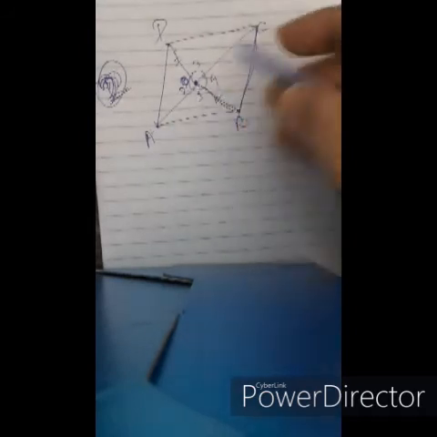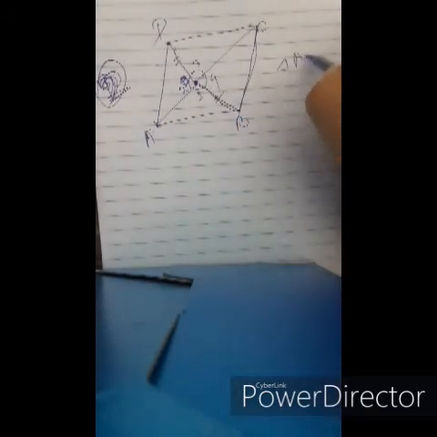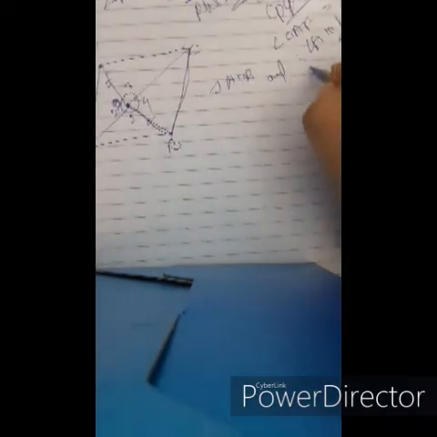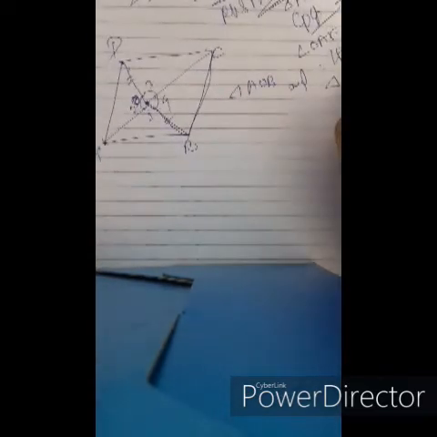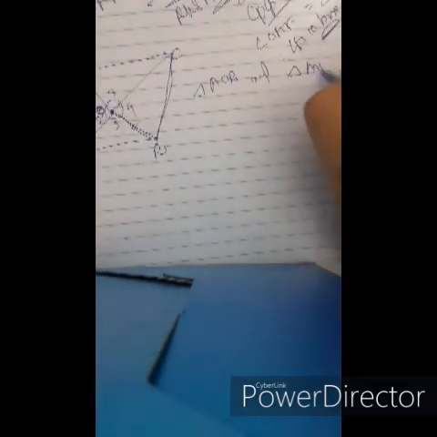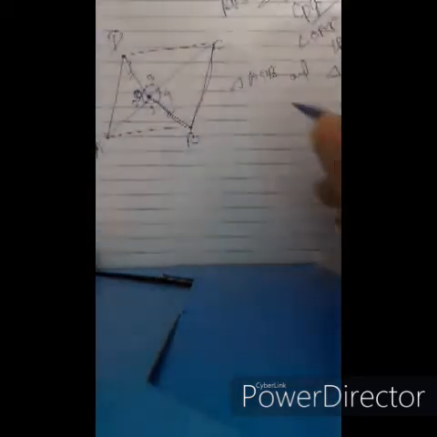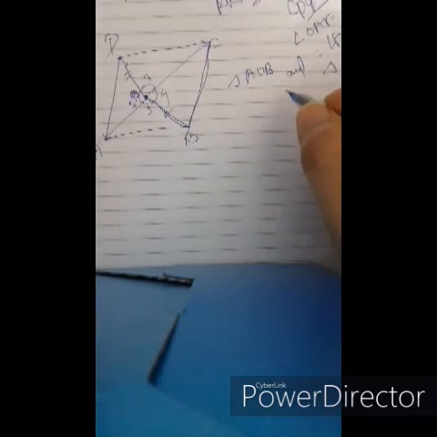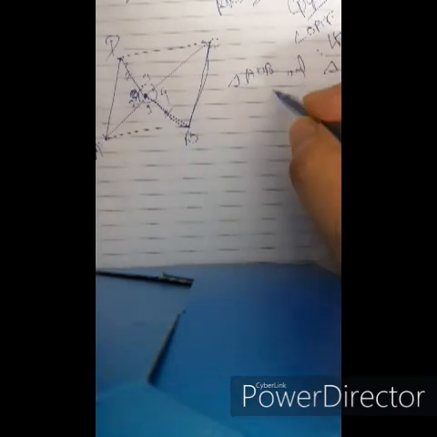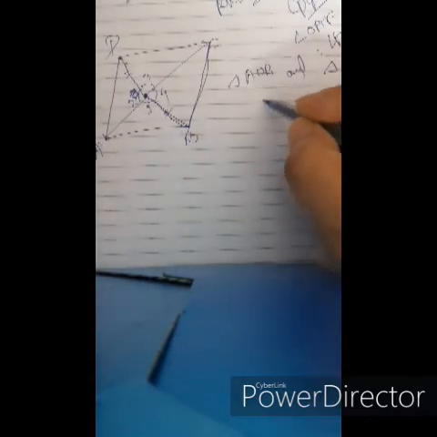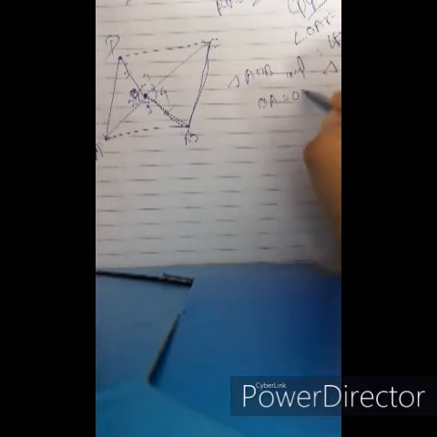Now taking triangles AOB and AOD, we have OA equals OA, since it is a common side.